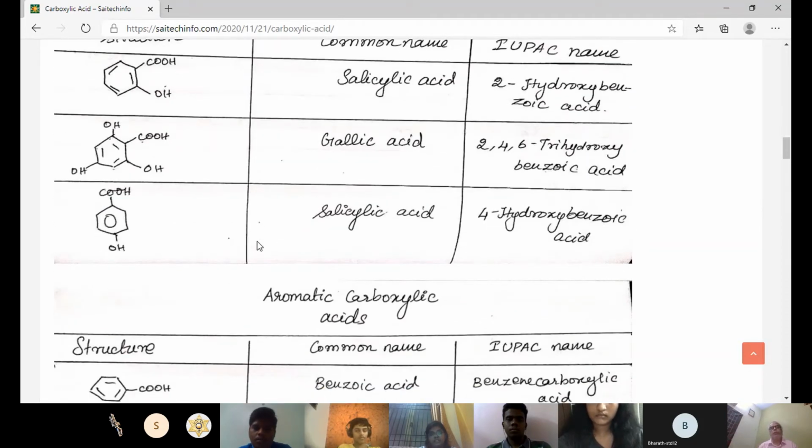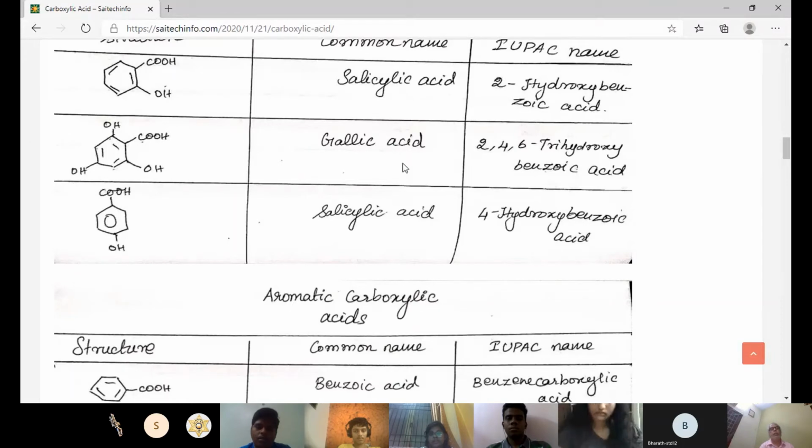And the second structure is this one, its common name is gallic acid, and the IUPAC name is 2,4,6-trihydroxybenzoic acid.